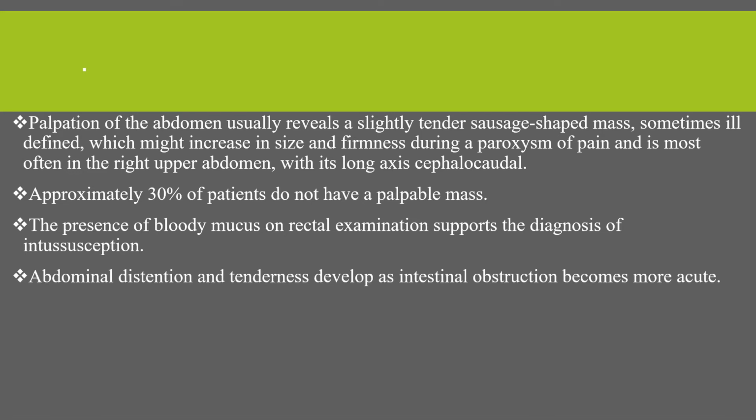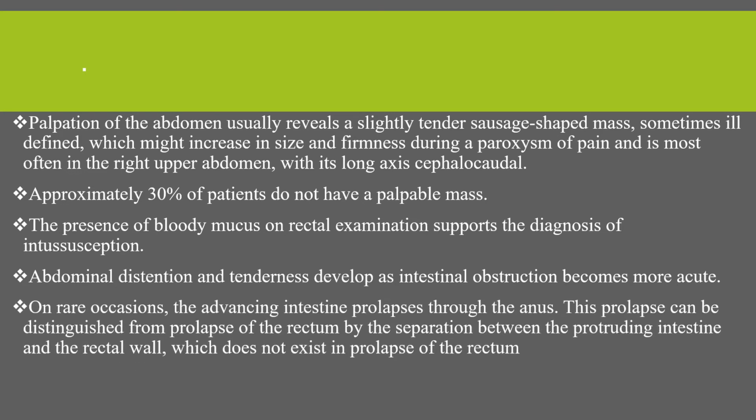Abdominal distension and tenderness develop as intestinal obstruction becomes more acute. On rare occasions, the advancing intestine prolapses through the anus. This prolapse can be distinguished from prolapse of the rectum by the separation between the protruding intestine and the rectal wall, which does not exist in prolapse of the rectum.